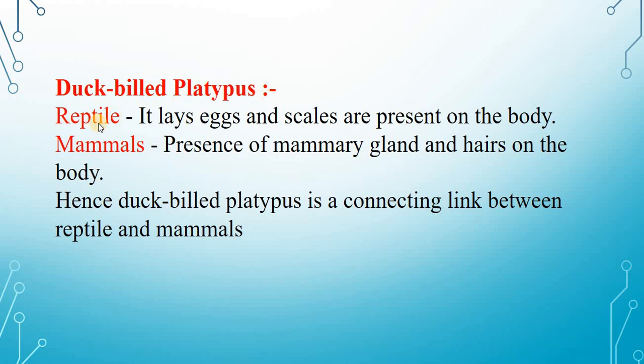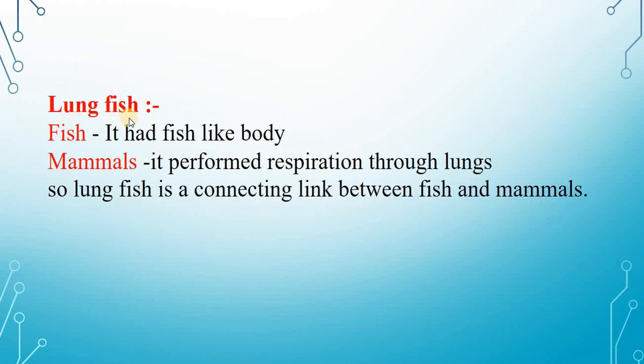Duck-billed platypus. Reptile characters: it lays eggs and scales are present on the body. Mammal characters: presence of mammary glands and hairs on the body. Hence, the duck-billed platypus is a connecting link between reptiles and mammals. Lungfish. Fish: it had a fish-like body. Mammals: it performed respiration through lungs, so the lungfish is a connecting link between fish and mammals.